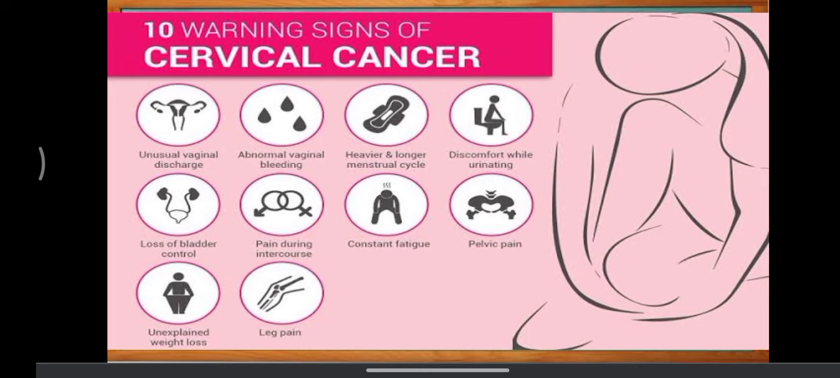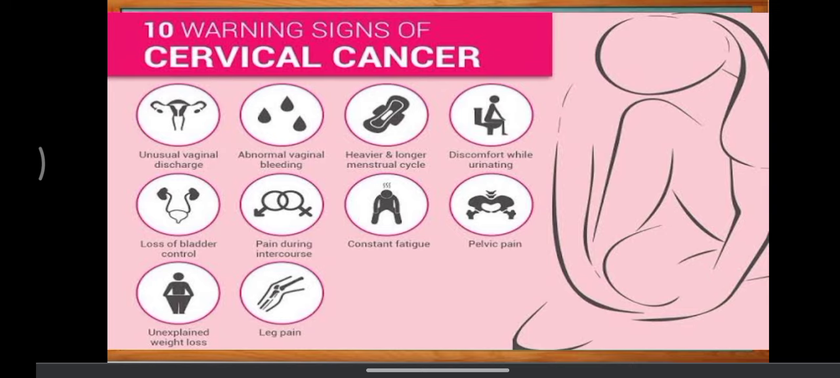heavier and longer menstruation cycle, discomfort while urinating, loss of bladder control, pain during intercourse, constant fatigue, pelvic pain and unexplained weight loss and leg pain. So these are the cervical cancer warning signs. If a mother is having this kind of signs, so they can go for the checkup for preventing the cancer, right?